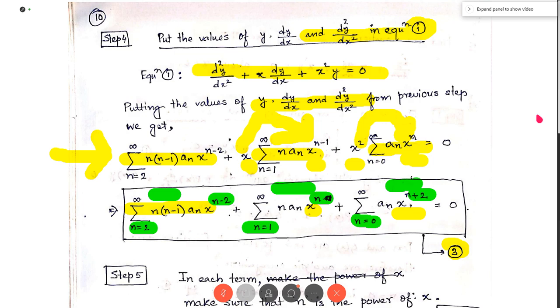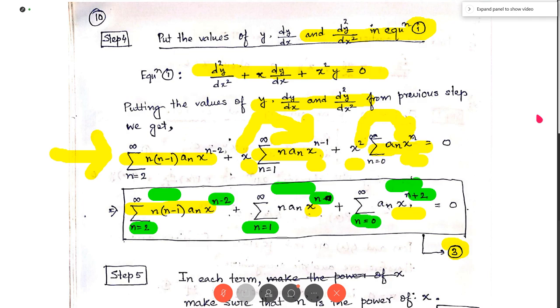So in step 5, in each term, we have to make the power of x as n. Here it is n minus 2, n plus 2. In step 5, my objective is to make sure that n is the power of x in each term. Where the power of x is not n, we have to make it x to the power n.